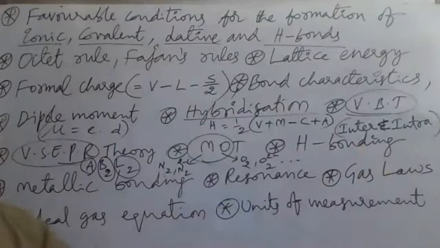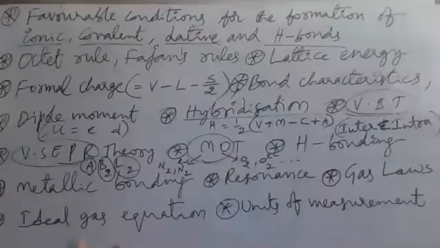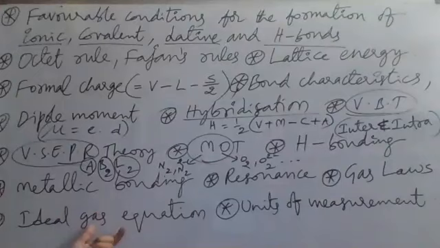What is the equation of Charles' law? V1 by T1 is equal to V2 by T2. Like this, we follow different types of equations. Next, the ideal gas equation, another important area of the gaseous state: PV is equal to nRT. From the ideal gas equation, we can derive the formula for density. Density is equal to PM by RT. Like this, many equations are there.